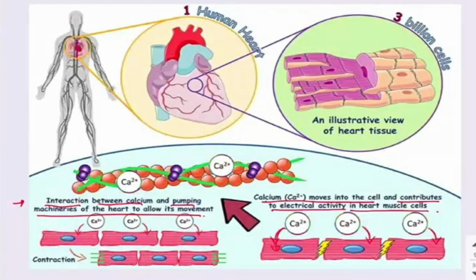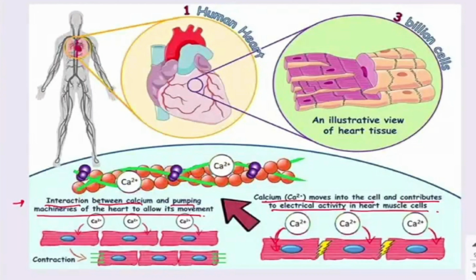It is also required for the blood clotting factors. Whenever a person is injured, for normal blood coagulation we require calcium. It is also required for the normal heart action. For the normal heart functions, we require calcium, and for normal muscle activity. So these are the functions of calcium.